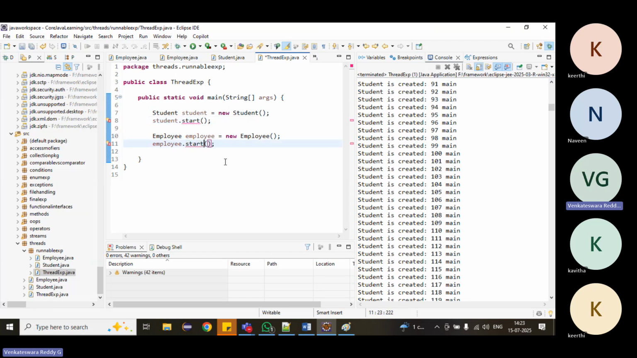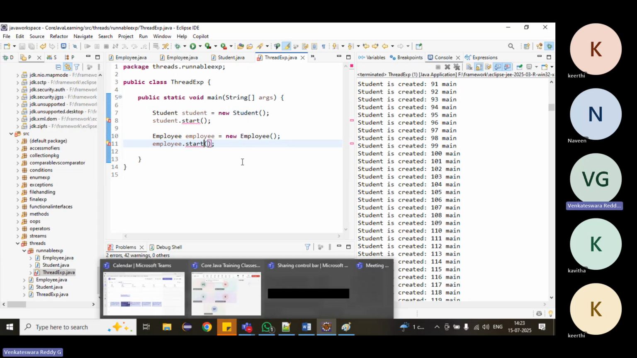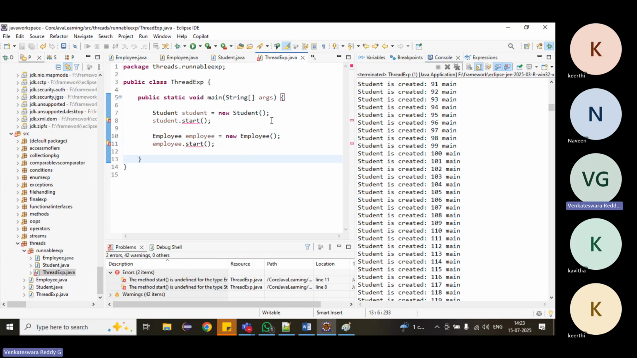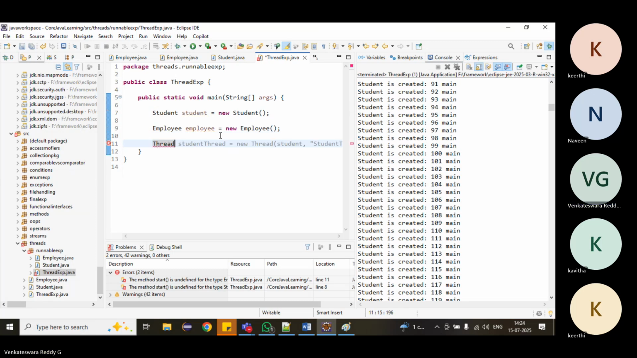But the start method is not available in this Runnable interface. We are implementing the Runnable interface, and there is no start method. Then how to create it? We have to create threads for it. We have to create a Thread object, like a student thread.